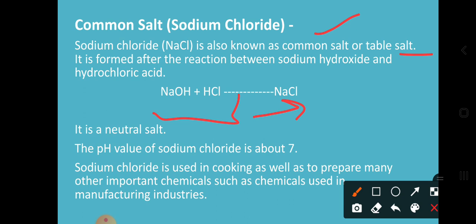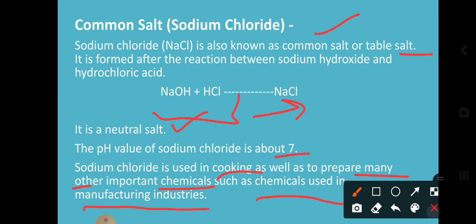So what is the property of this sodium chloride? It is a neutral salt, because the pH value is about 7. Sodium chloride is used in cooking as well as to prepare many other important chemicals, such as the chemicals used in the manufacturing industries. So in the manufacturing industries, NaCl has a large application. Okay, so this is our example.